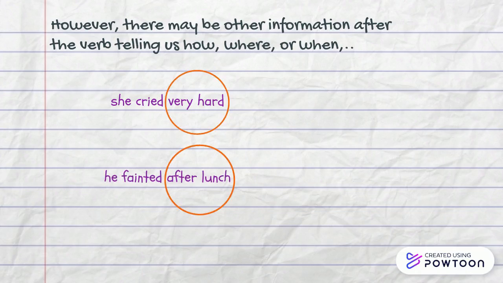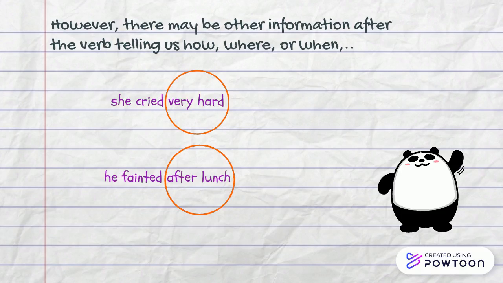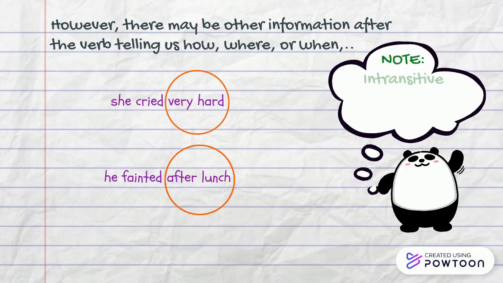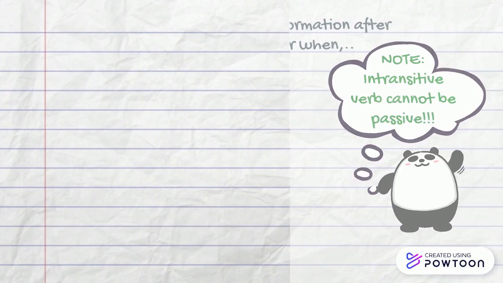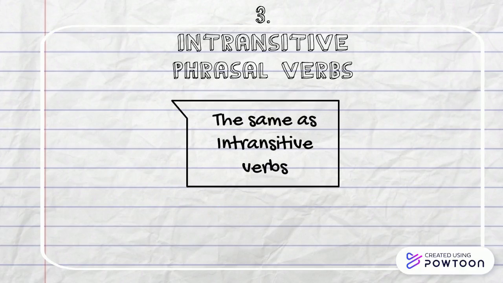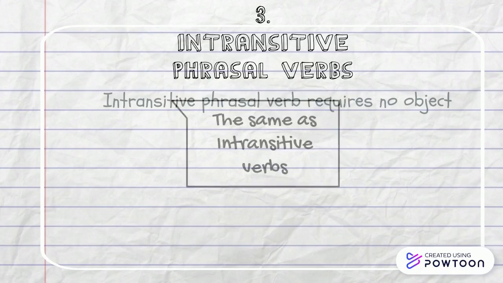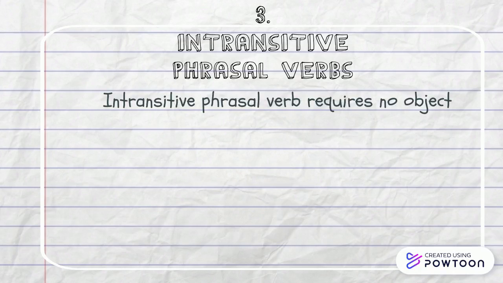When it comes to intransitive verbs, there's one thing you should bear in mind: they cannot be passive. The features of intransitive verbs also apply to intransitive phrasal verbs, for which the intransitive phrasal verb requires no object